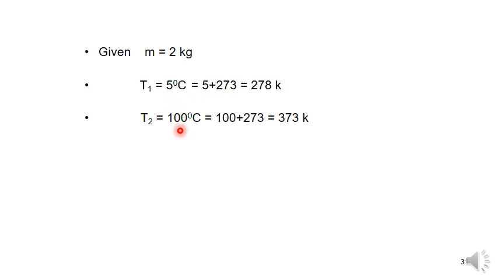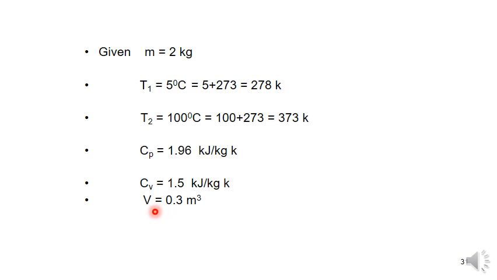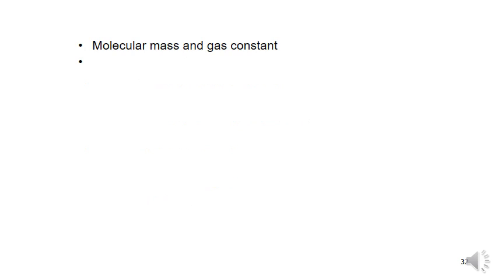So data: m is equal to 2 kg, T1 is 5 degrees centigrade, 5 plus 273, 278 Kelvin, T2 is 100 degrees centigrade, 100 plus 273, 373 Kelvin, Cp is equal to 1.96 kilojoule per kg Kelvin, Cv is equal to 1.5 kilojoule per kg Kelvin, and volume V is equal to 0.3 meter cube.